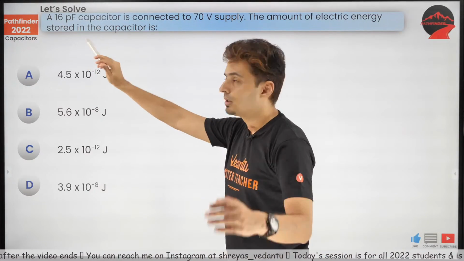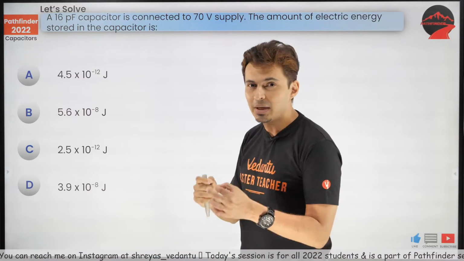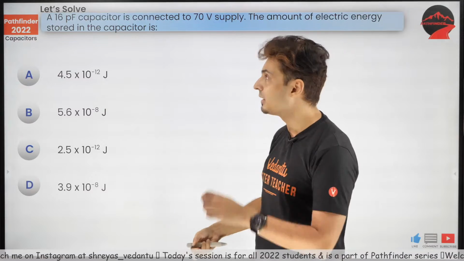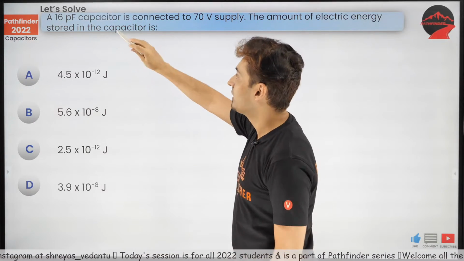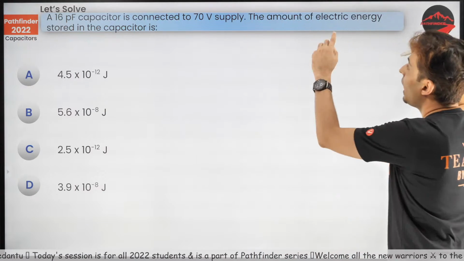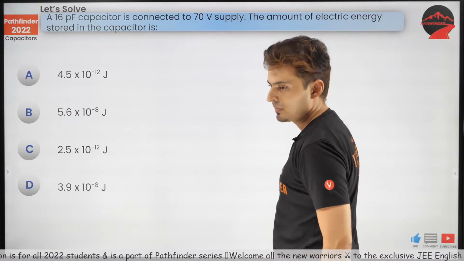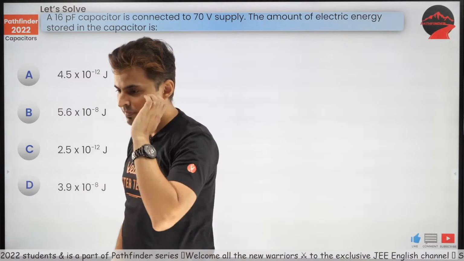And there we have the next question up on your screen. A 16 picofarad capacitor. P stands for pico. Pico is 10 to the power, you think it's a negative power. The capacitor is connected to a 70 volt supply. How much energy is stored inside the capacitor? Let's see how many of you can get this.